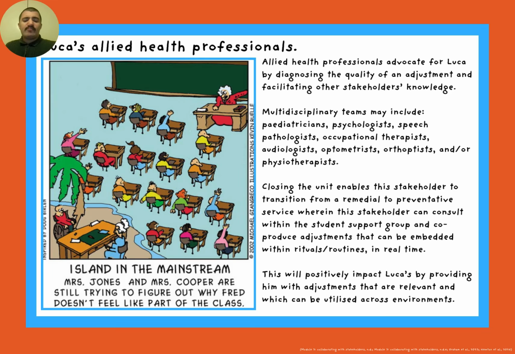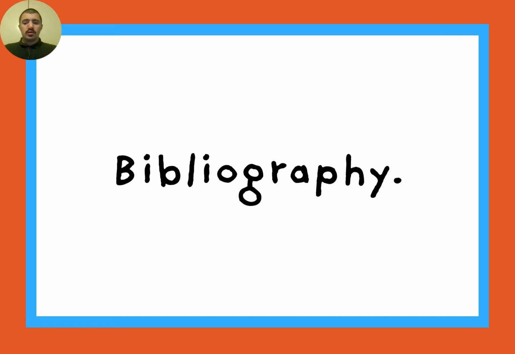Allied health professionals advocate for Luca by diagnosing the quality of an adjustment and facilitating other stakeholders' knowledge. Multidisciplinary teams may include a variety of allied health professionals. Closing the unit enables the stakeholder to transition from a remedial to preventative service, wherein this stakeholder can consult and co-produce adjustments that can be embedded within real time. This will impact Luca positively by providing them with adjustments that are relevant and which can be utilized across environments.